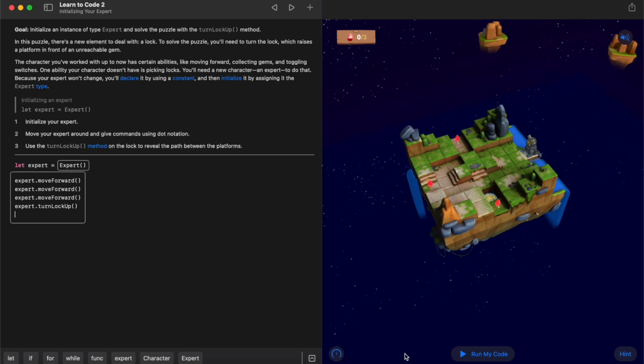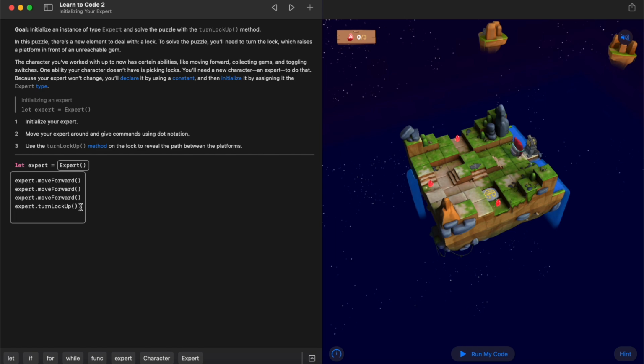Okay. So let's quickly just run the code and we'll see if our character moves towards the lock and uses that turn lock up method. Okay, so you can see the platform raising over here. Great. So we've initialized the expert and we've used their moves.